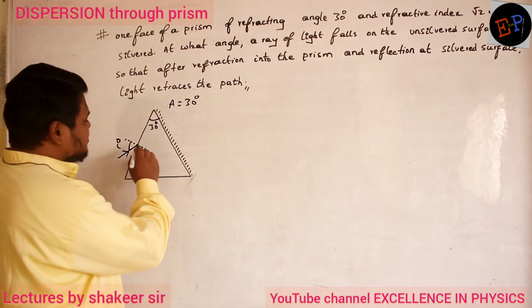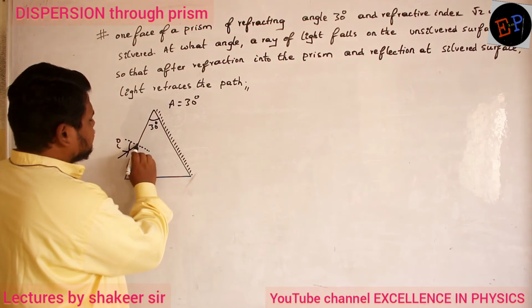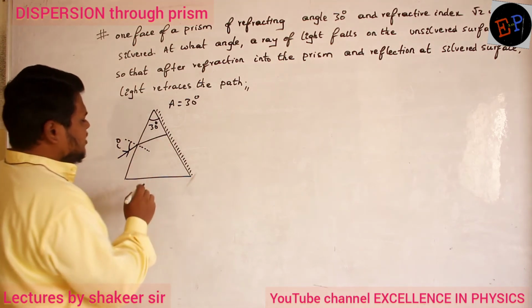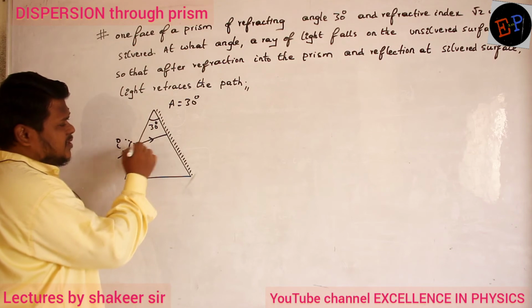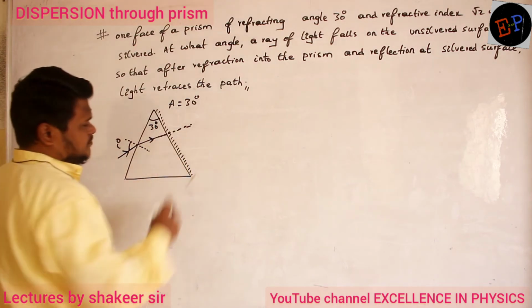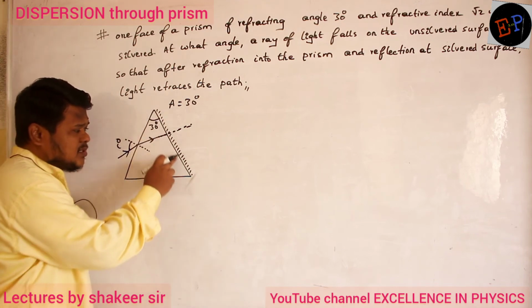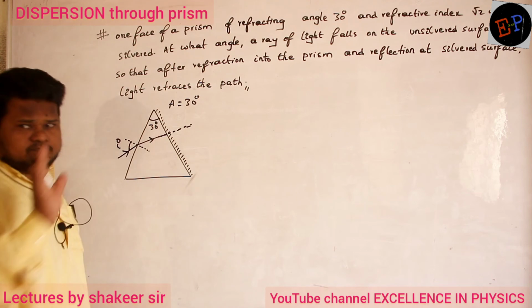It should retrace such that, for example, it should retrace like this. It should travel like this, such that if you draw the normal, this becomes the normal. It means the angle of incidence on the silvered surface should be 0.